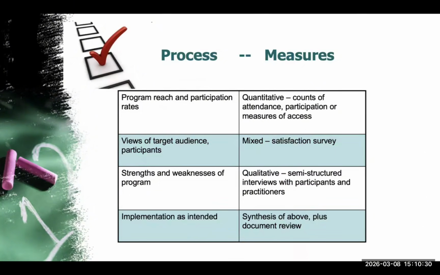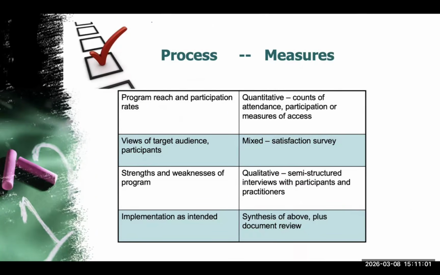In process evaluation, we often distinguish between the process being examined and the type of measurement used to assess it. For example, we may examine program reach and participation rates. These are typically measured using quantitative data such as counts of attendance or participation levels. Another aspect is the views of the target audience or participants. These are often assessed using mixed methods such as satisfaction surveys that include both numerical ratings and open-ended responses.